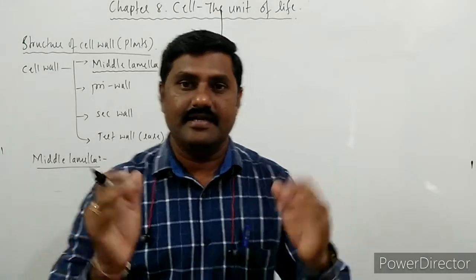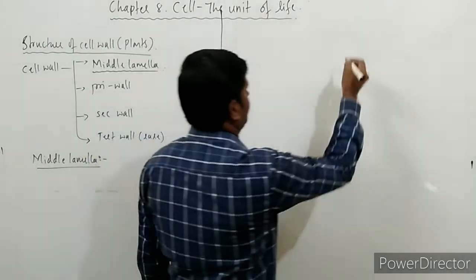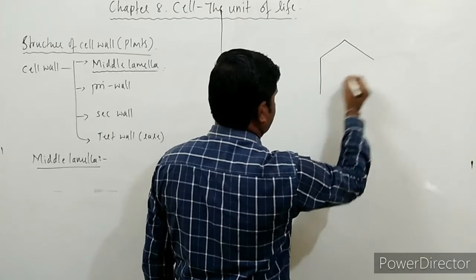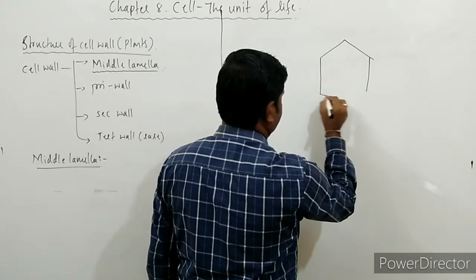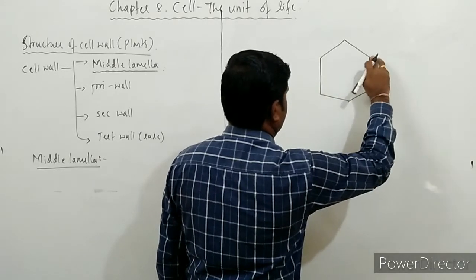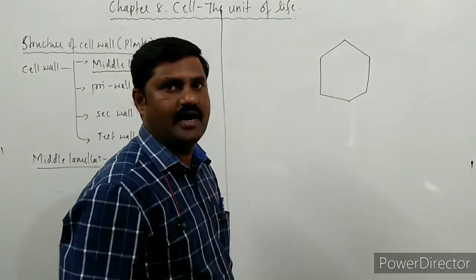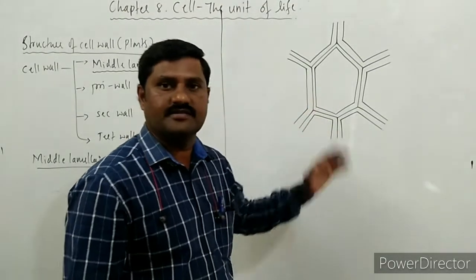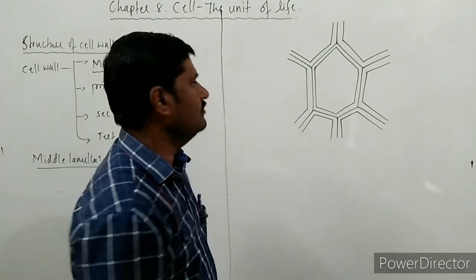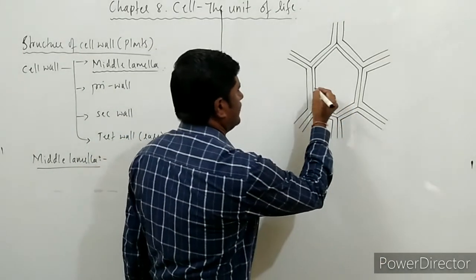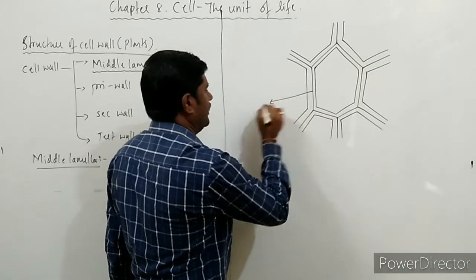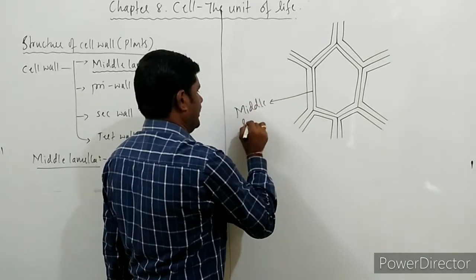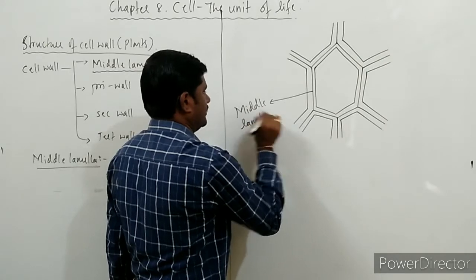Diagrammatically, let us see now. If this is one plant cell, which is hexagonal in nature, this is the plant cell we are seeing on the board now. It has a common middle lamella. This is said to be the middle lamella.